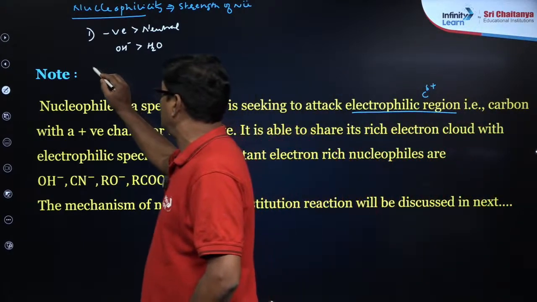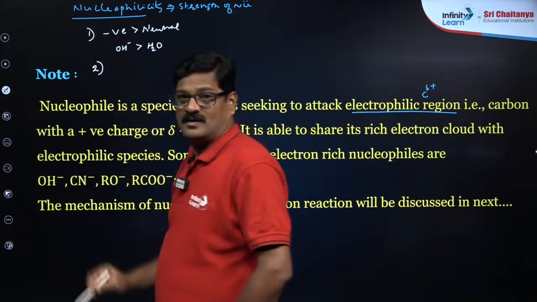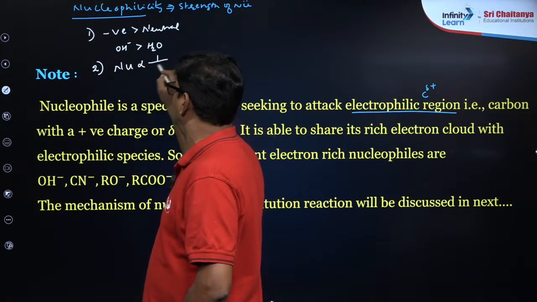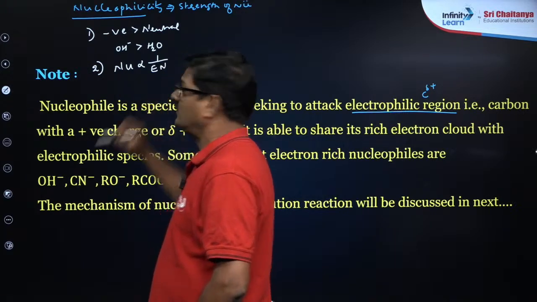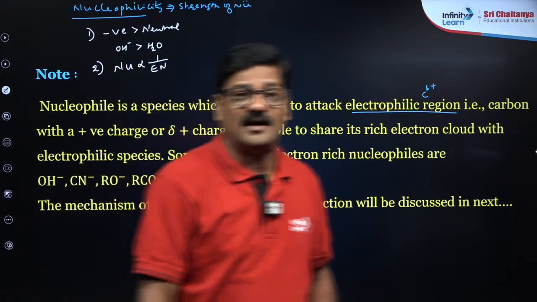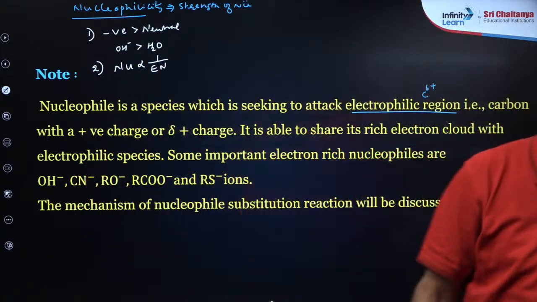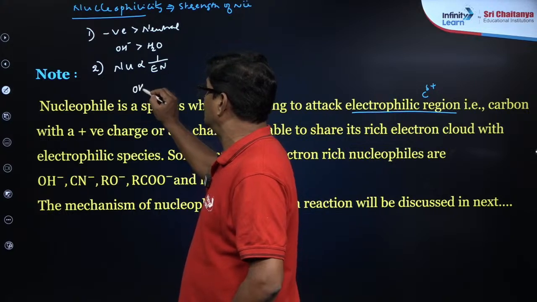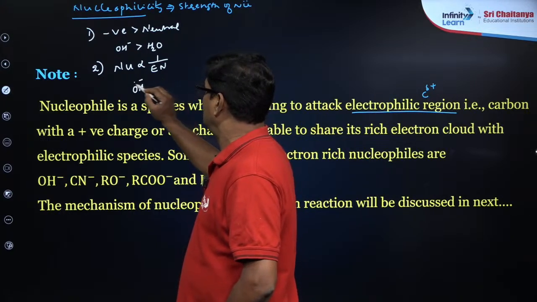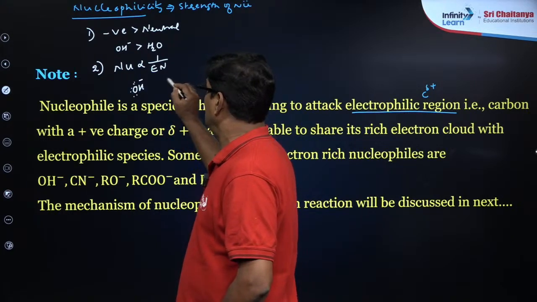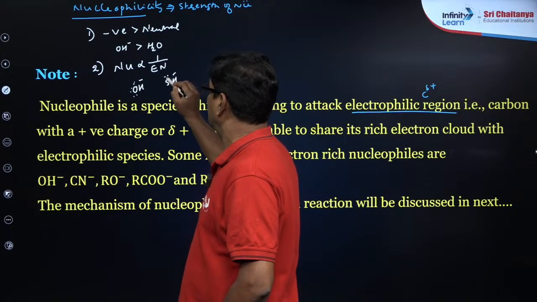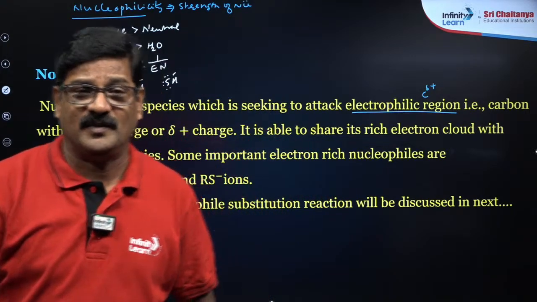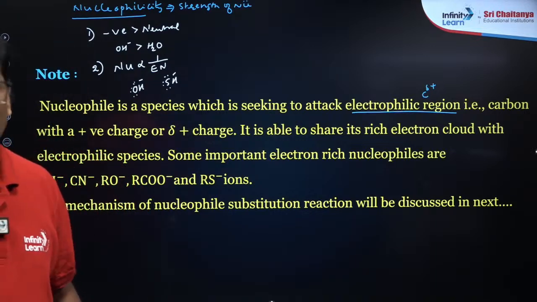And the second one जो है, nucleophilicity is inversely proportional to electronegativity of the donor atom. Donor atom. यहाँ पर example देना है OH minus, right, and SH minus. Here sulfur is the donor atom, oxygen is the donor atom.